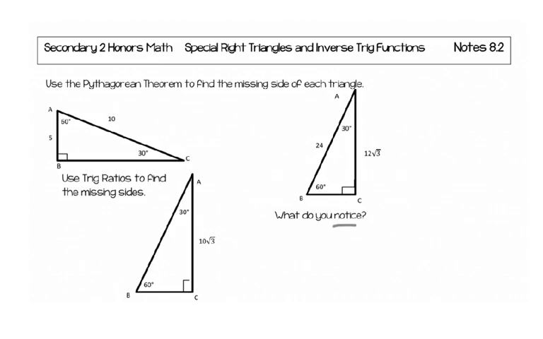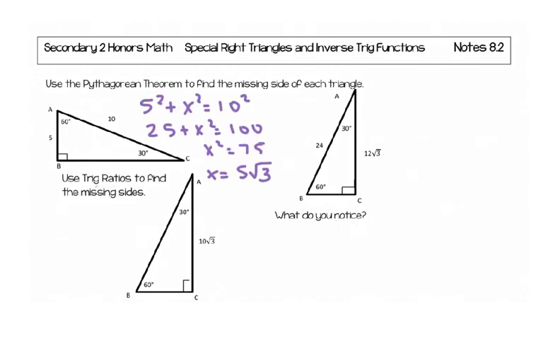Okay, you can also find trig ratios to find the missing sides. So I'm going to have you pause the video and I want you to go through it and find the missing sides. So like this side, this side, this side, this side. So do what you can to find all of those sides.